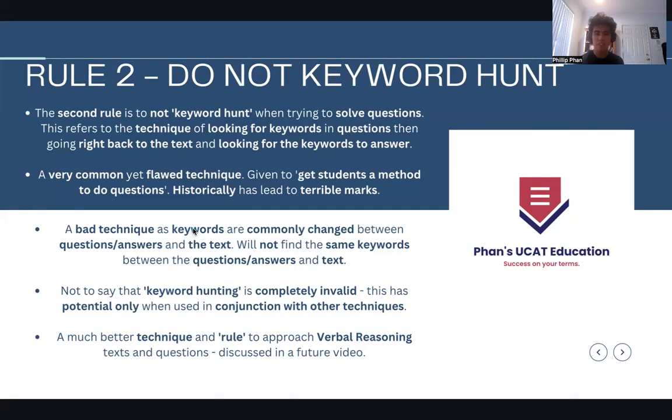So it's very important to note that you shouldn't keyword hunt. It's very important that you don't do this, okay? And keyword hunting is not completely invalid. I want to say that though, it's not completely invalid. It has potential, but you need to only combine it with other techniques. You can't use it by itself, because literally it's a technique by itself.